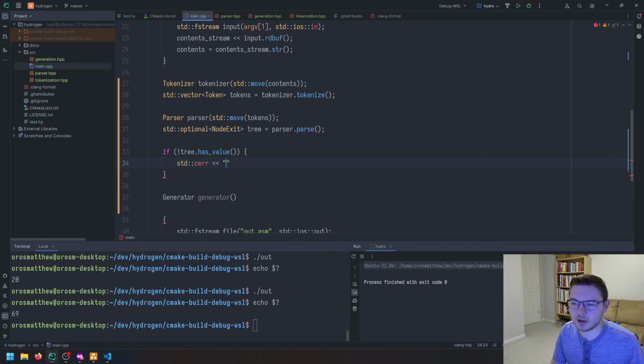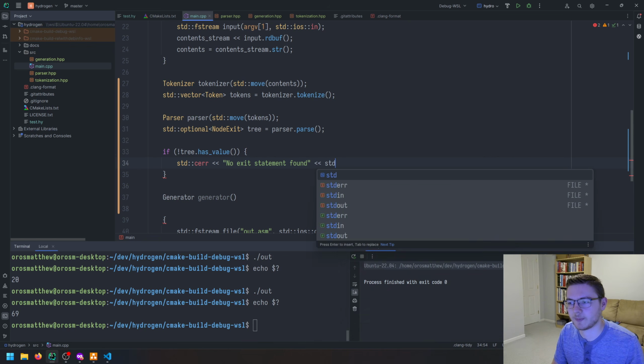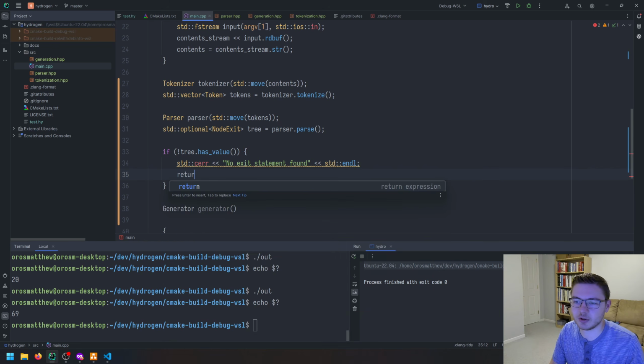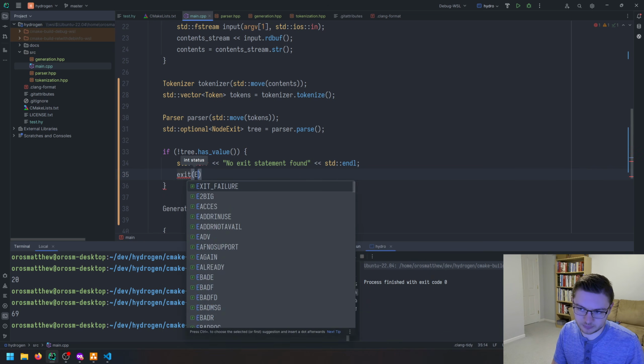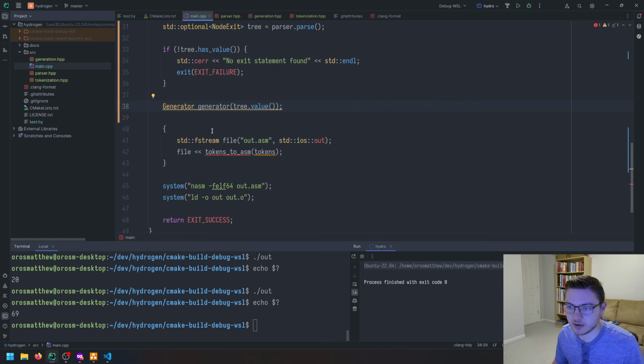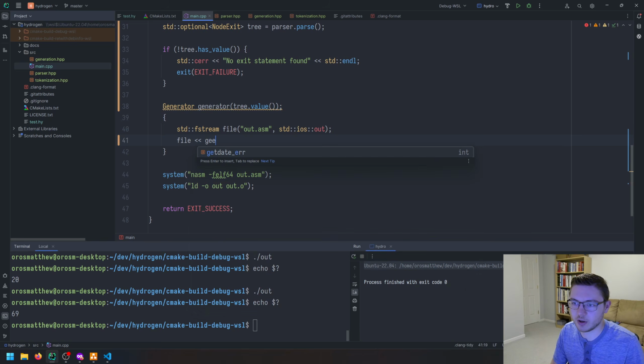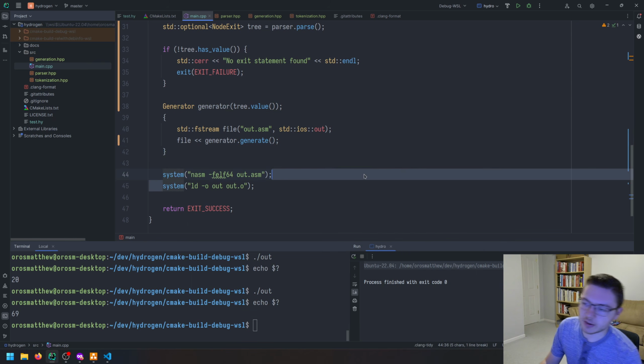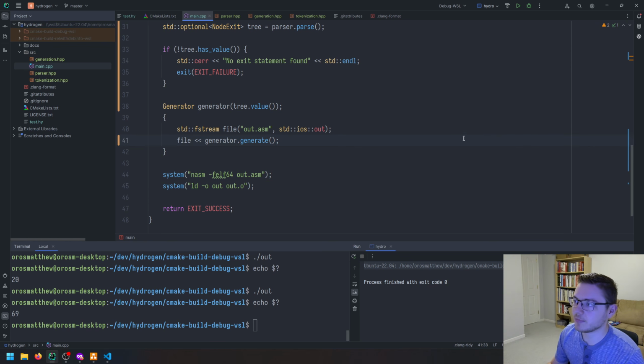We will just give an error: No exit statement found. And then we will go ahead and exit with exit failure. So then in our generator, we can go ahead and pass it our tree like that. And then in here, inside of our file, we can just do generator.generate, pass that into our output file, and then assemble it and link it, and that should be it. So now if we go ahead and run everything, we get a nice infinite loop.